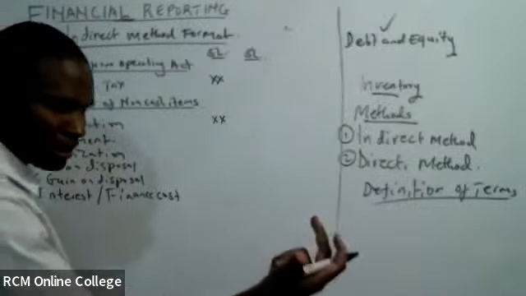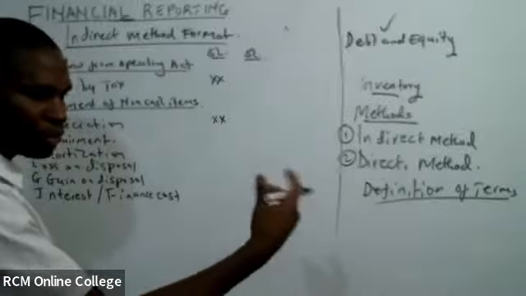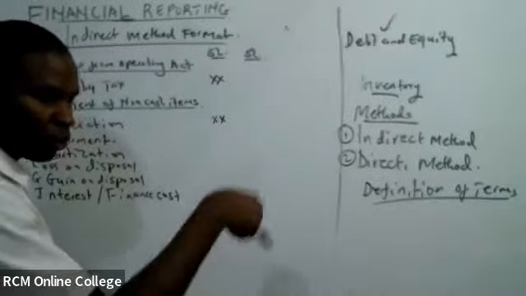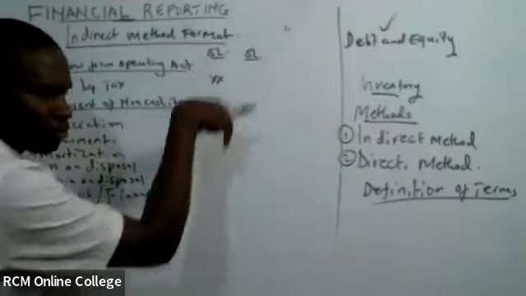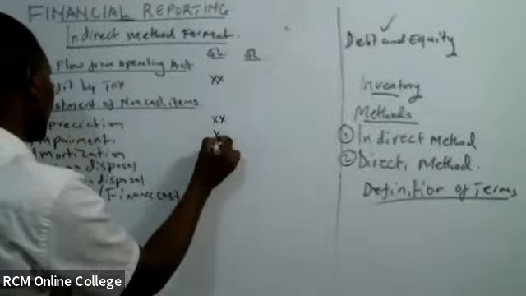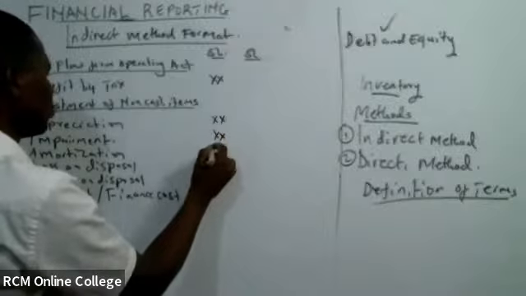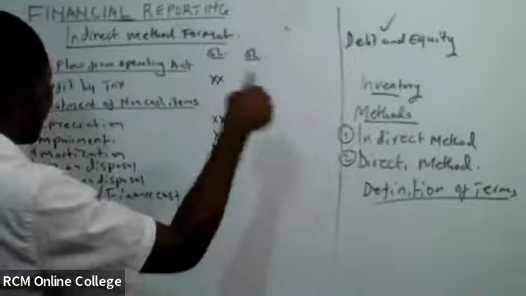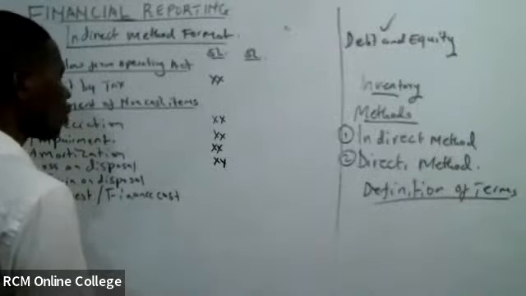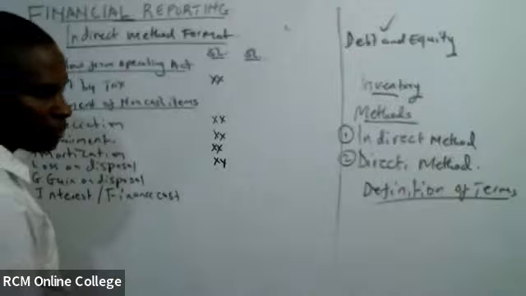Sasa lazima ujue impairment ni nini. Ni reduction of value of these items which are not tangible, si ndio? So, how does it affect this? Si ita reduce profit pia. Impairment pia unatoa. So, tutaongeza hapa. Anything which is loss, what we less there, here we add. Amortization, loss on disposal, gain on disposal.